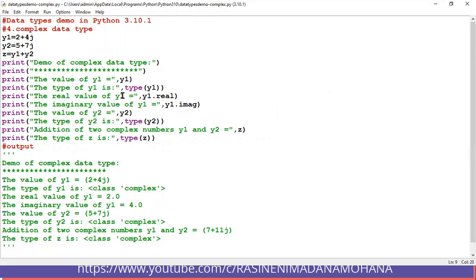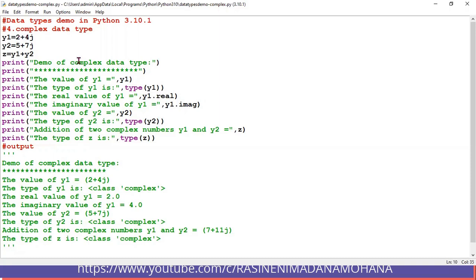Similarly, if you want to display the real value in the complex number x plus yj, x is the real value. For example, y1 equal to 2 plus 4j, the real value is 2. To display it, the command is simply the variable name dot real. Whenever you use this command, directly from y1 it displays that value 2.